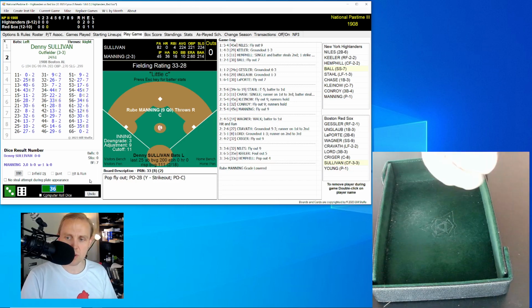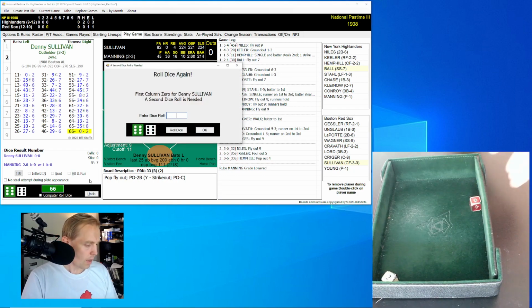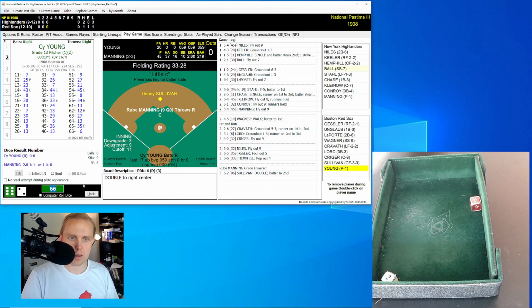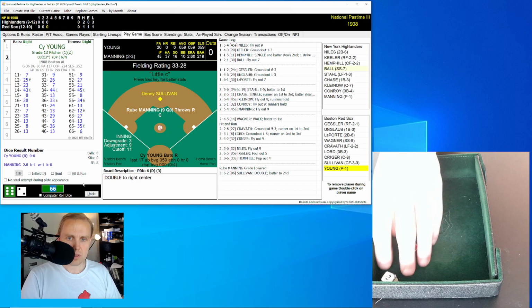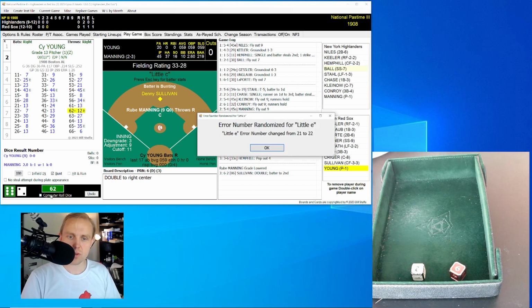We go to the bottom of the third. It'll be Denny Sullivan hitting number 8 in the Red Sox lineup, and we'll see what he can do. He rolls a 66 for a 0, and his next roll is a 62 for a 6. That'll be a double, and that'll bring up Cy Young. Cy Young, the pitcher, of course, not much of a hitter, and we'll have him bunt. And the roll is 62 for a 12.